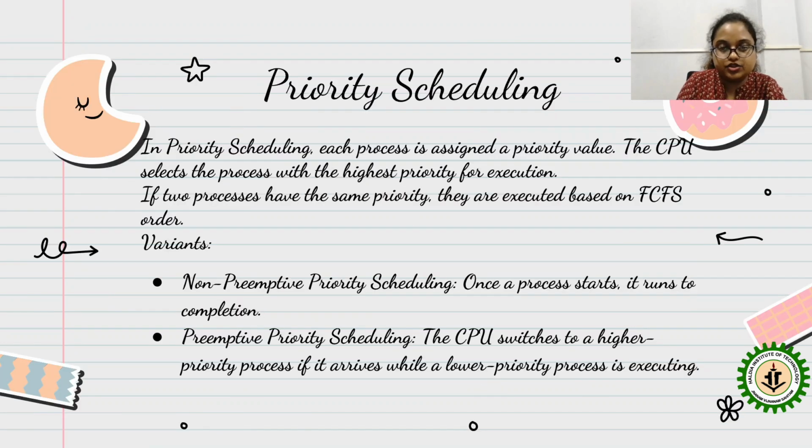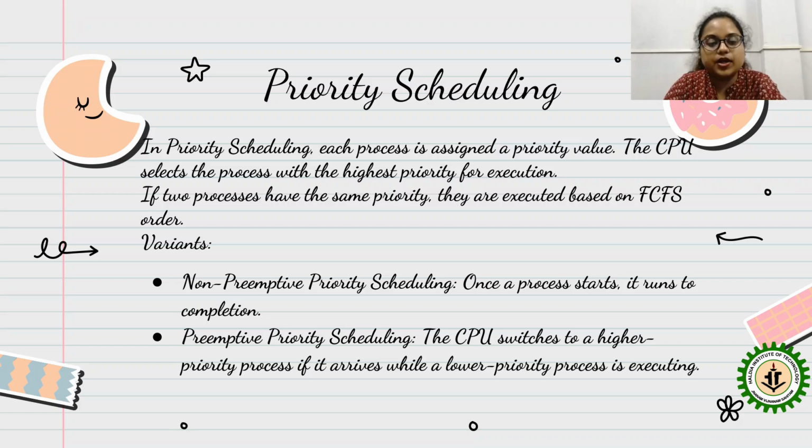Now, what is priority scheduling? In priority scheduling, each process is assigned a priority value. The CPU selects the process with the highest priority for execution. If two processes have the same priority level, they are executed in FCFS order, first come first served.